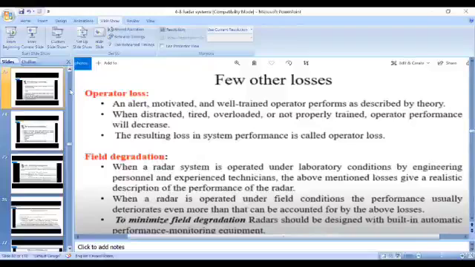Basically these losses are two types: predictable and unpredictable. In predictable, all microwave and plumbing losses come under predictable losses, and the operator losses and field degradation loss come under unpredictable losses. So by analyzing these two losses, we can take measures to minimize them and improve the radar system performance.